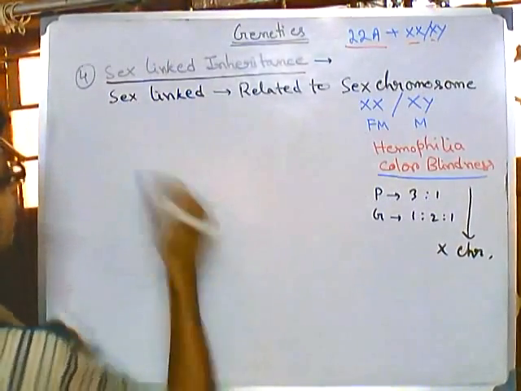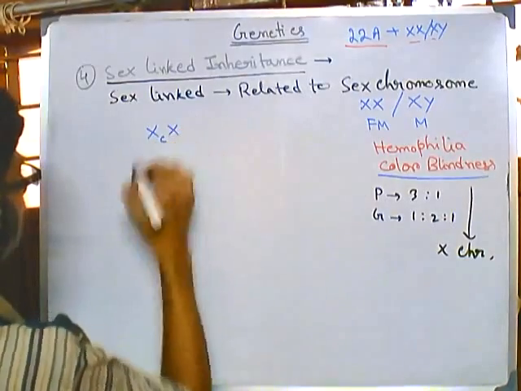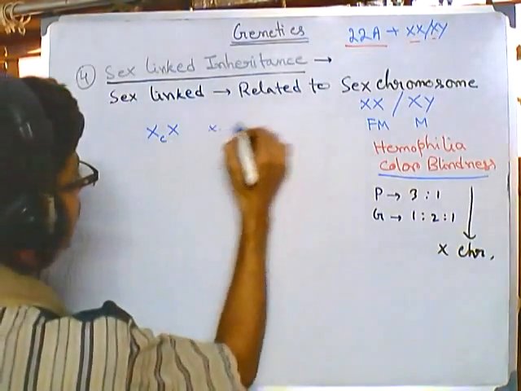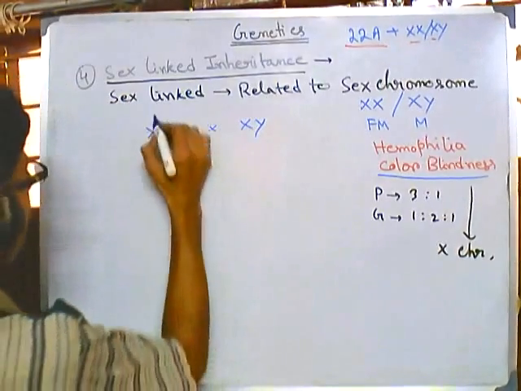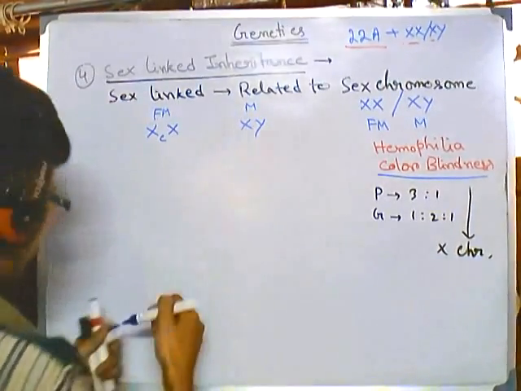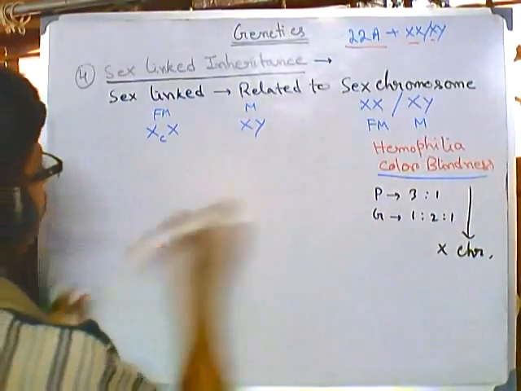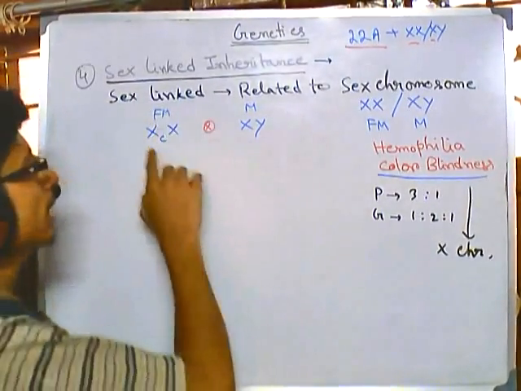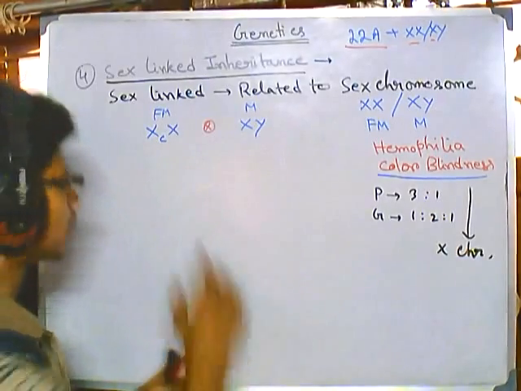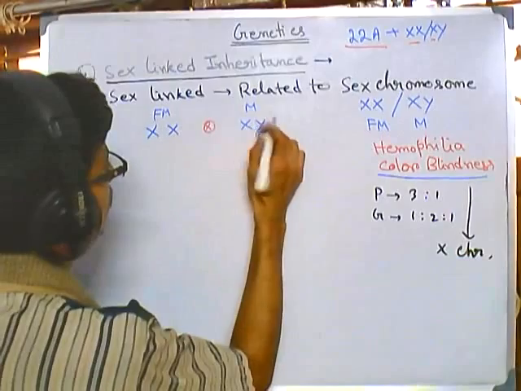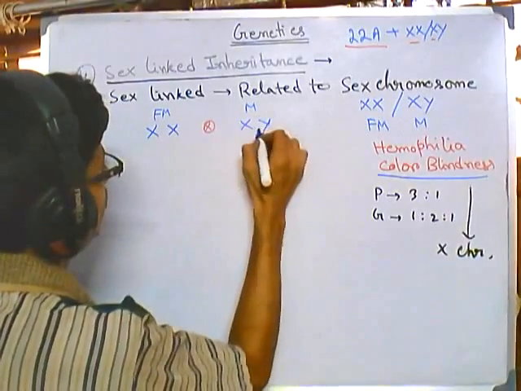So let's consider here like this. We have this X, and C means color blindness. It is crossed with, so one male, one female. This is the female and this is the male. Say small c is the color blind.